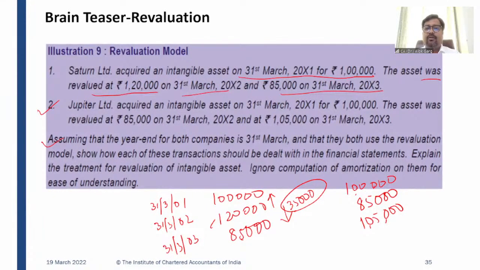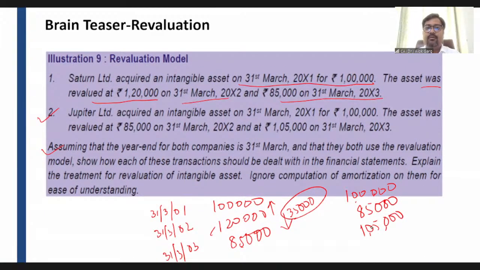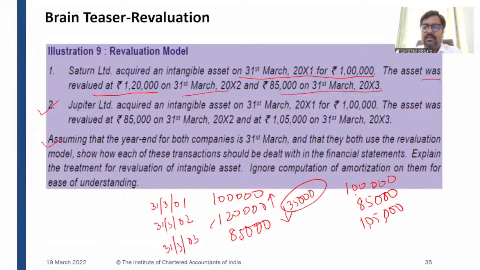What is the accounting entry on 31st March 2002? Guys, it became 85,000 from 1 lakh. What will be the accounting entry? 15,000 decrease. Accounting entry: P&L account debit to intangible asset 15,000, right? So we have to credit intangible asset. We have to debit P&L, impairment loss.